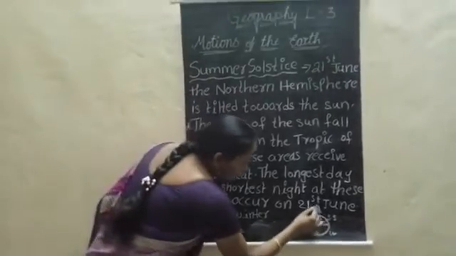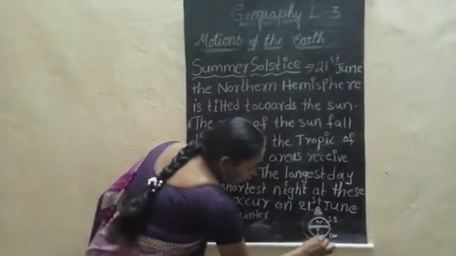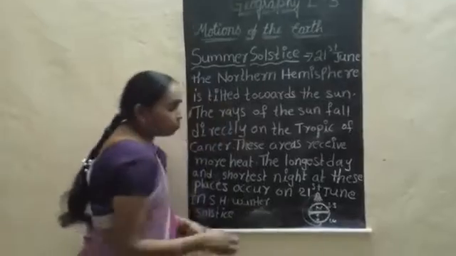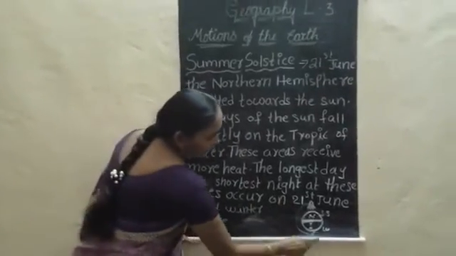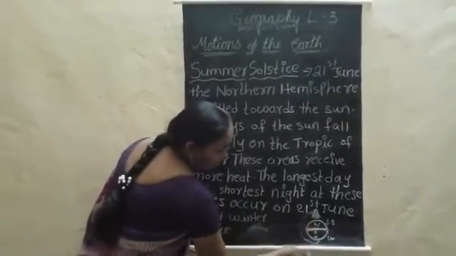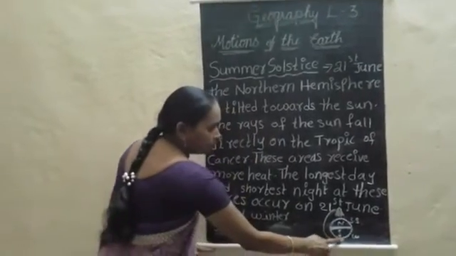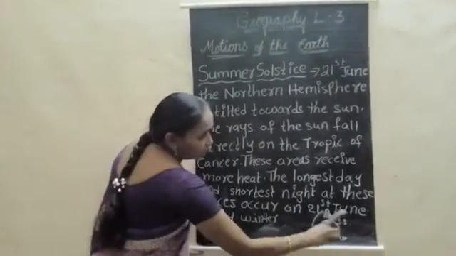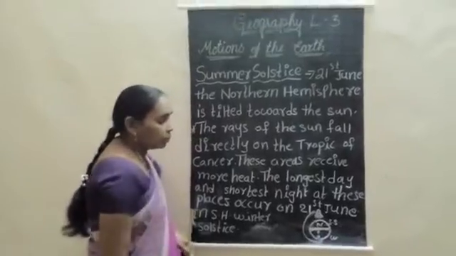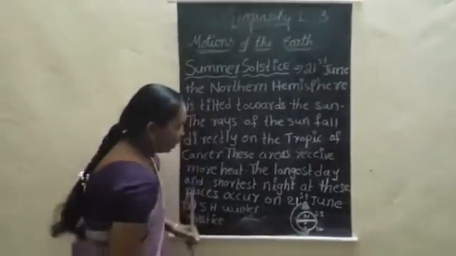Suppose when the earth is moving towards the sun, it will be reversed. When the sun rays are falling on the southern hemisphere, in the southern hemisphere it will be the summer solstice, and in the northern hemisphere it will be the winter solstice.